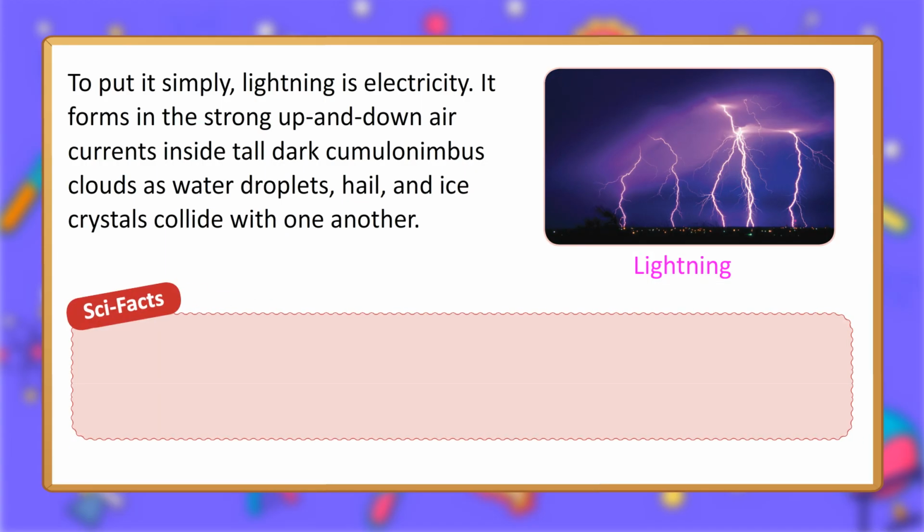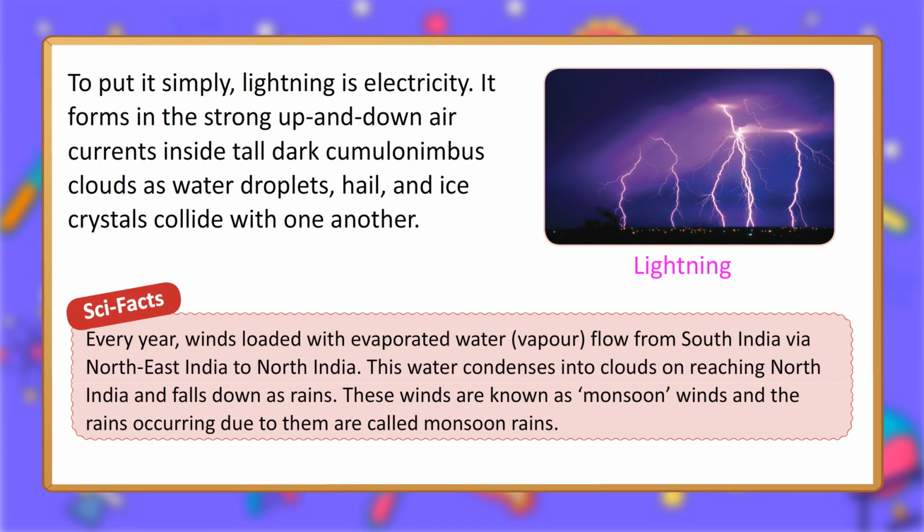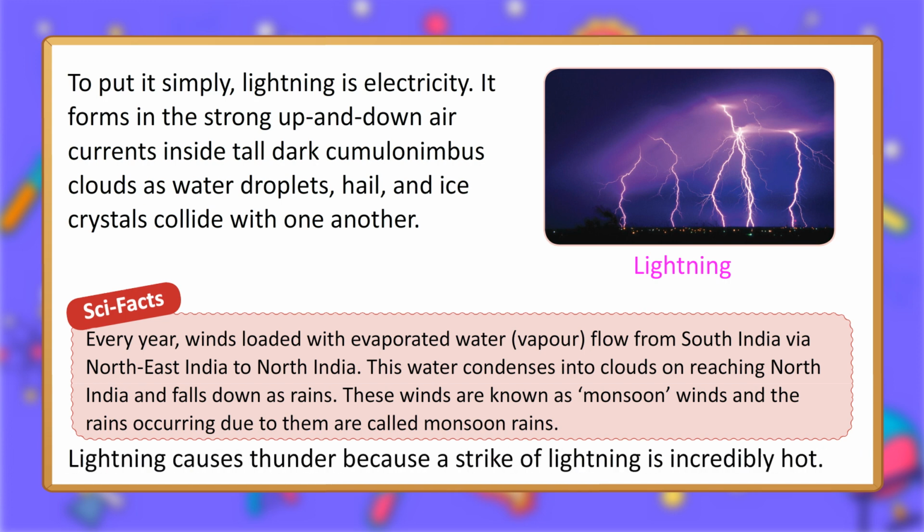Lightning. Sci facts. Every year, winds loaded with evaporated water, vapor, flow from South India via Northeast India to North India. This water condenses into clouds on reaching North India and falls down as rains. These winds are known as monsoon winds, and the rains occurring due to them are called monsoon rains.